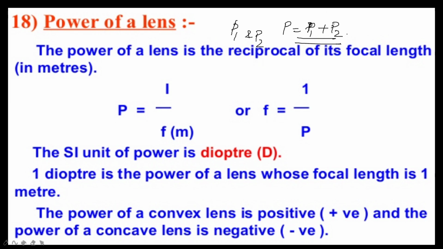The additive property of power of lenses is also used to design lens systems used in optical instruments like cameras, microscopes and telescopes. This combination of lenses increases the magnification and sharpness of the image also.